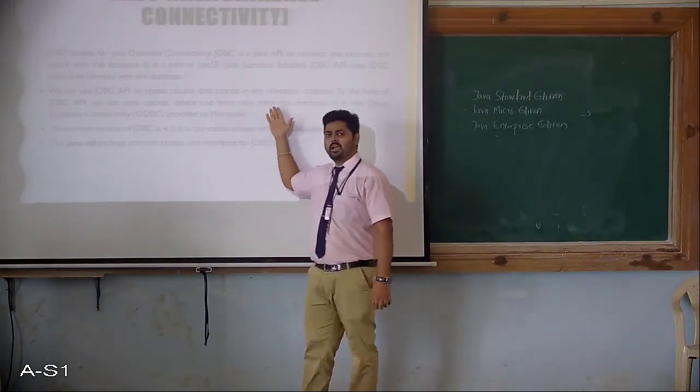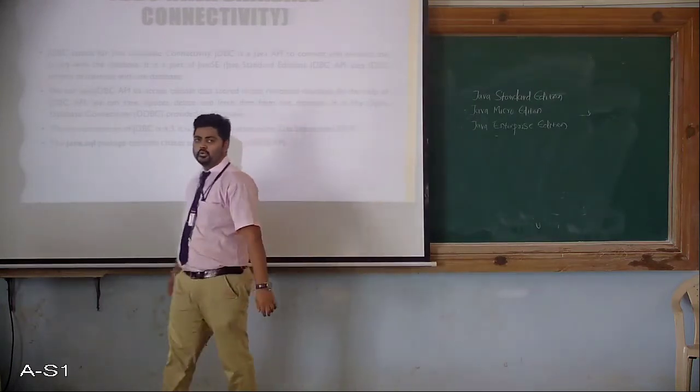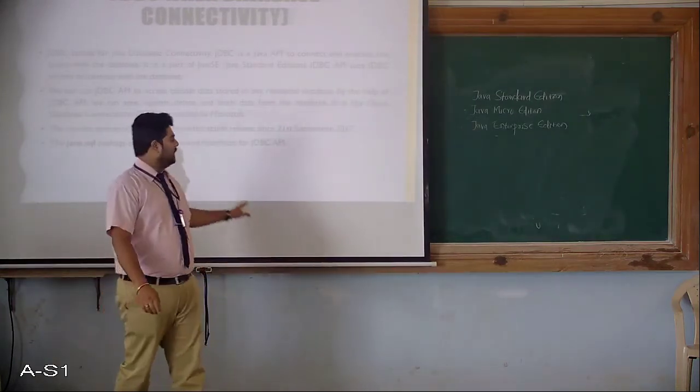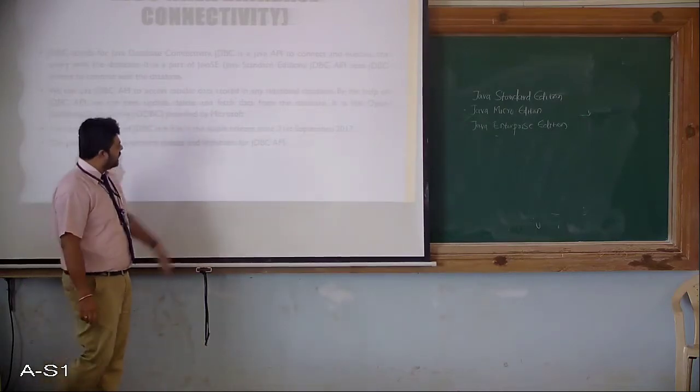Because of that, Java developed its own API to communicate from a Java program to the RDBMS or any database. So before JDBC, ODBC was there in the picture.